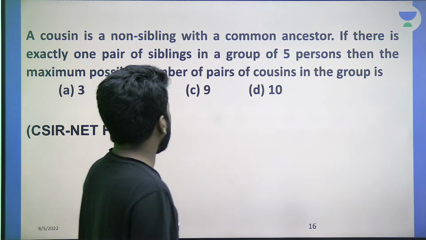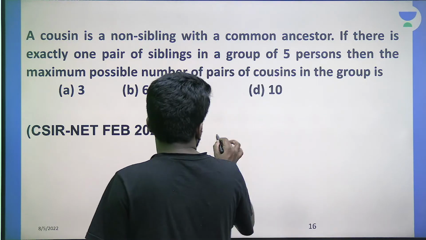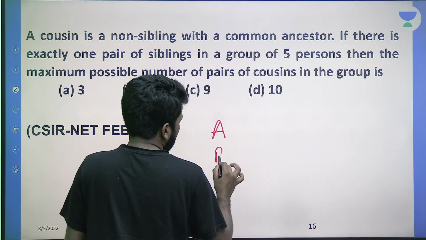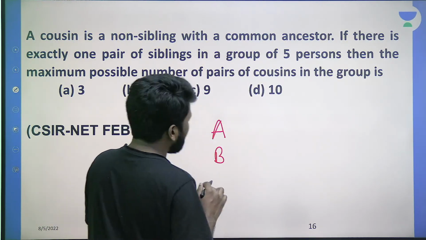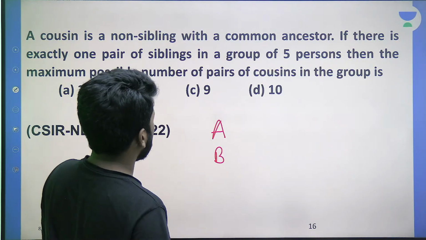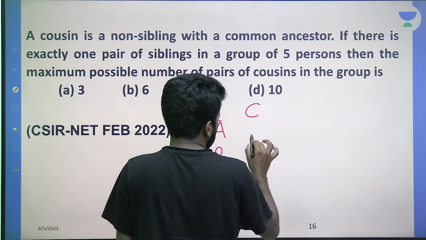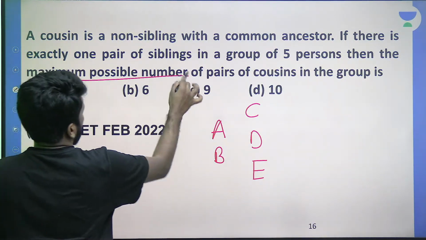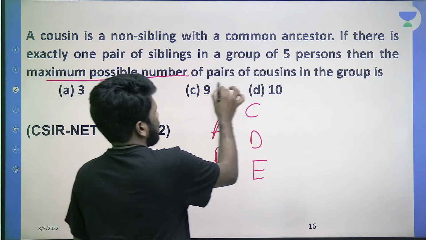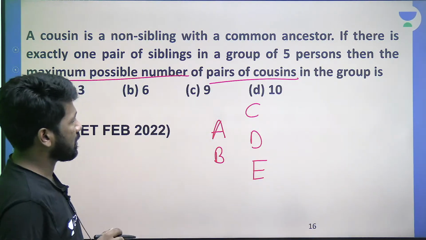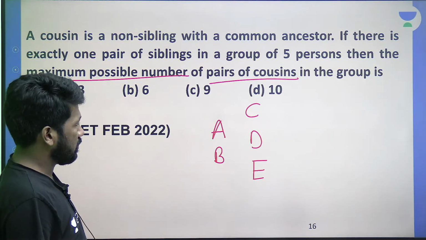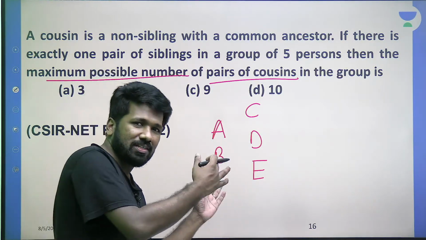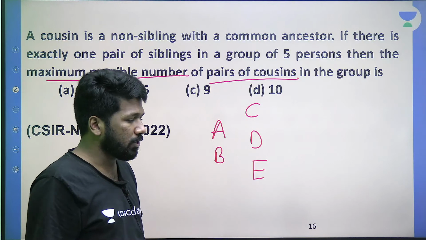If there are exactly one pair of siblings in a group of 5 persons, so 2 people have siblings, brother, sister, like I will call them A and B. They are already siblings, so they are not cousins, obviously. So 5 persons, so I will say C, D, E are the remaining 3 people. Then the maximum possible number of pairs of cousins. How many pairs can there be who are cousins? So, maximum means best case scenario, maximum cousins from these 5 people you need to create.